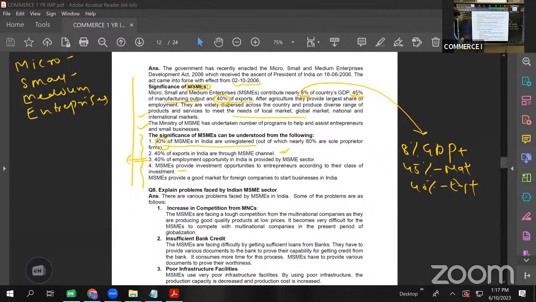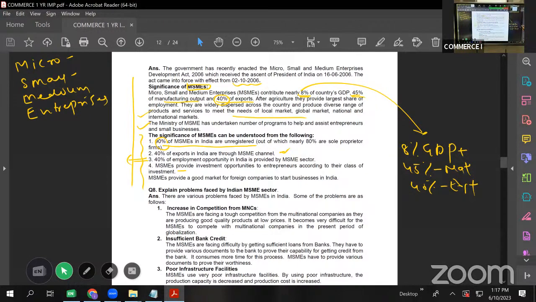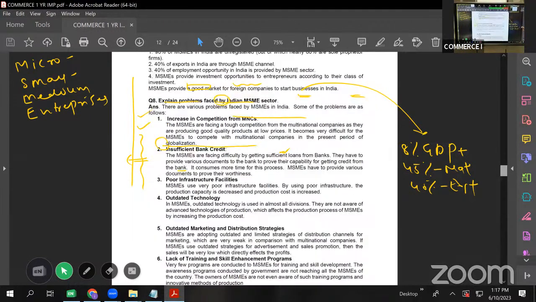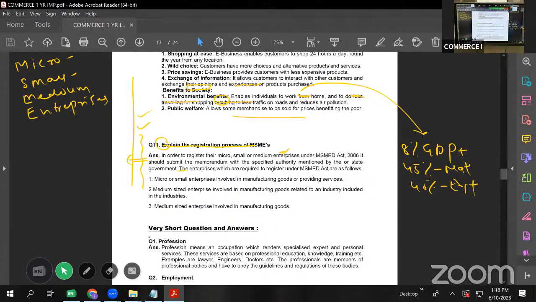Okay. The next one is, though the Government of India is providing every support to these MSMEs, still they are having some problems. So now let us see what problems these MSMEs are facing.